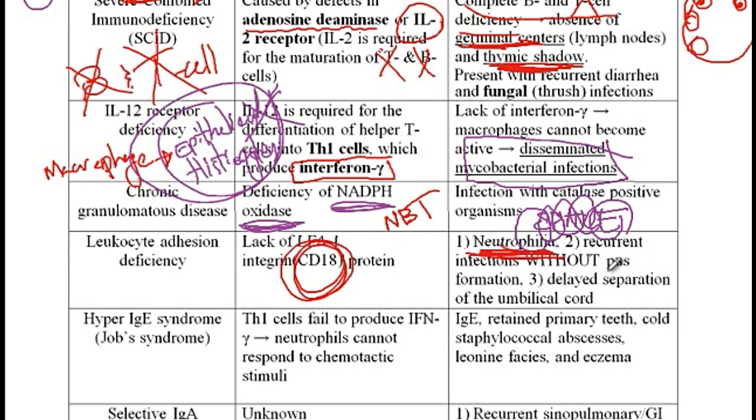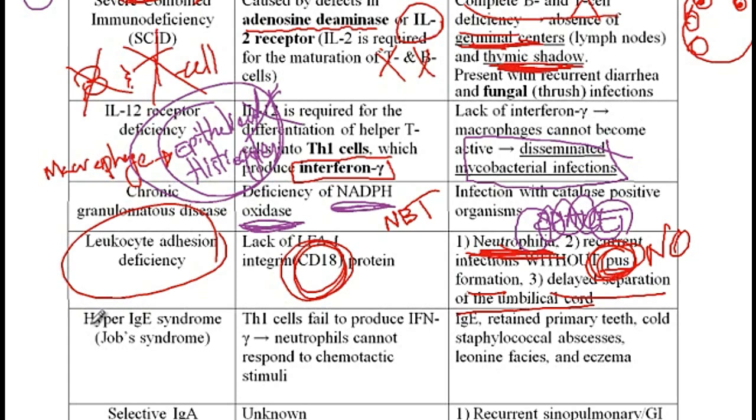Recurrent infections without pus formation. So these patients, since there are no neutrophils at the site of inflammation, present with recurrent infections. But again, pus is the accumulation of dead leukocytes, and since there are no white blood cells at the site of inflammation, therefore there is no pus formation. And finally, delayed separation of the umbilical cord is another sign of leukocyte adhesion deficiency.